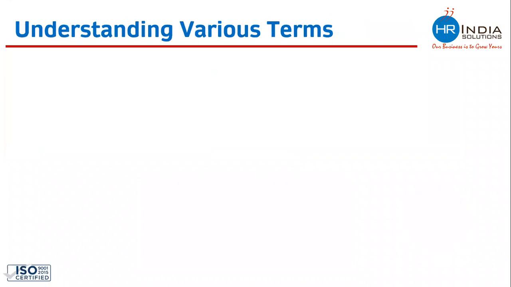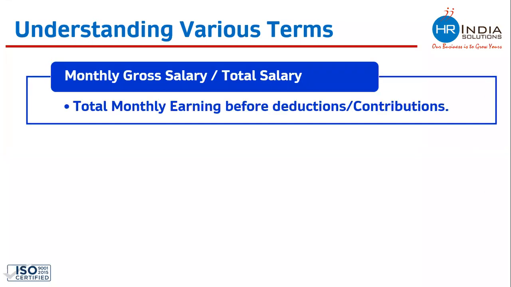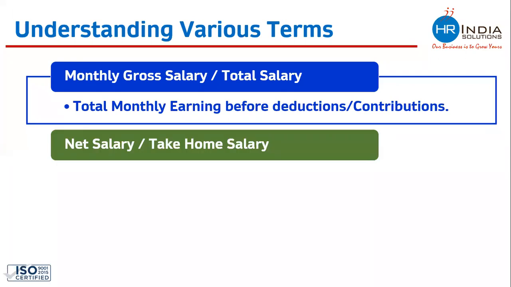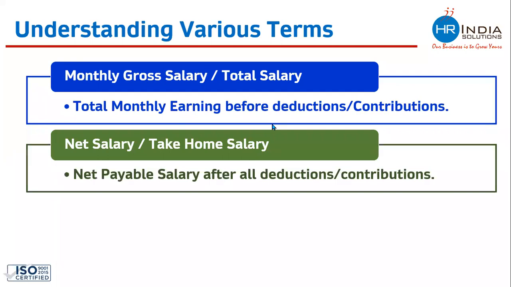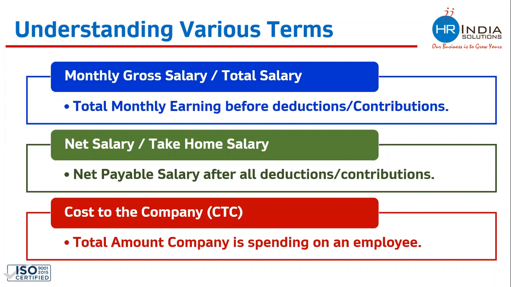So let's try to understand what all these words or concepts mean. What exactly is monthly gross salary or total salary? Total monthly gross salary is total monthly earning before deductions or contributions. Whatever salary was payable to you before any kind of deductions or contribution is called monthly gross salary. What is net salary or take-home salary? The name itself is very self-explanatory. Net payable salary after all deductions or contributions. Whatever comes in your hand after all kinds of deductions or contributions is called net take-home salary, the salary which you take home. Cost to the company is the total amount the company is spending on an employee, which includes benefits and other things also.